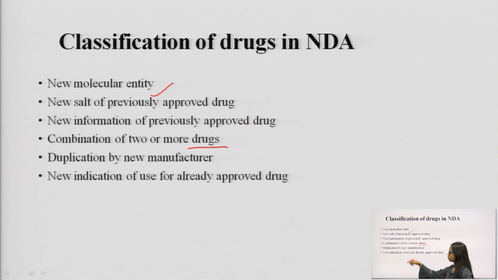Combination of two or more drugs, that is, a combination of two approved drugs. Duplication by a new manufacturer. New indication of use for an already approved drug. If an already approved drug can be used for any other disease, we can file an NDA.